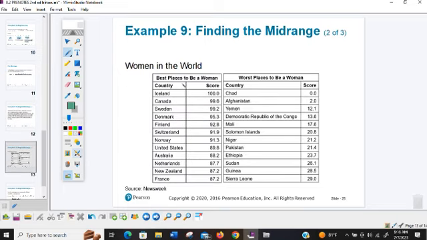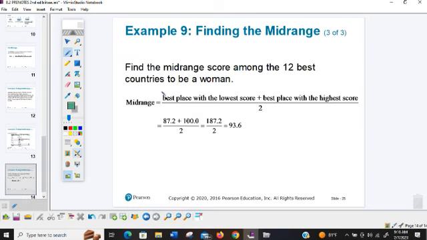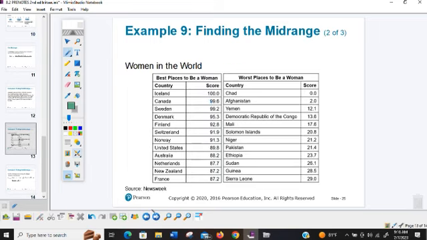So here's the best places. Fortunately, we are in that list. And here's the worst places. Okay, now we want to find the mid-range. Let's see which one they want. They want us to find the mid-range of the 12 best. Let's go back a slide.